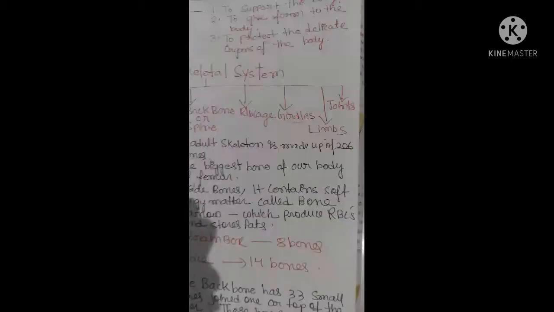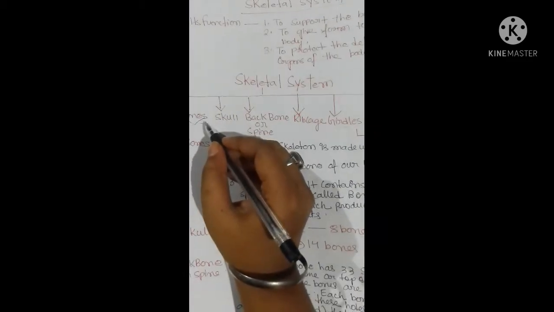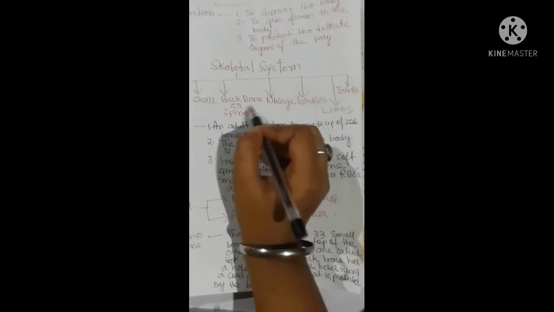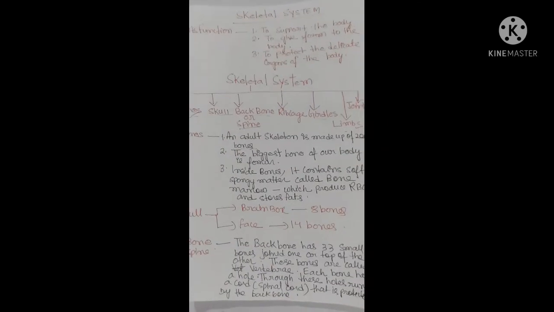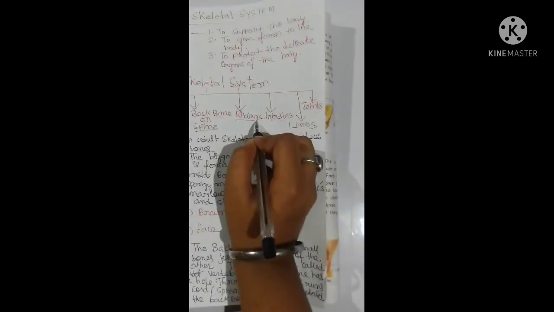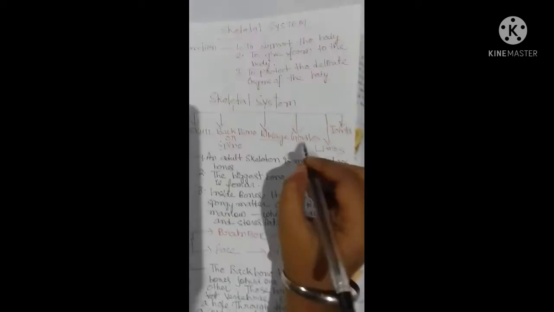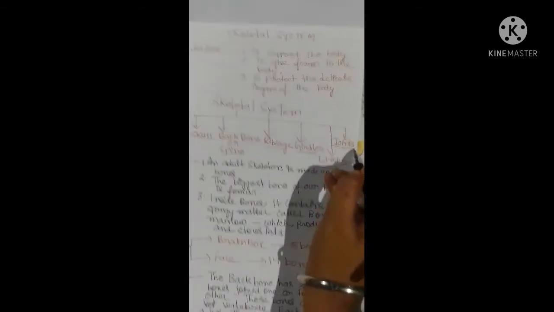Now what is the skeletal system, and what does it consist of? First, it consists of bones, an important constituent of this skeletal system. Then the skull. Third one is the backbone or spine. With the help of the backbone you can stand properly, you can sit properly. The backbone gives support to the upper structure of the body. Now the rib cage. The rib cage protects the heart, lungs, kidney, liver. Then the girdle, the joints of the shoulder and hips, then limbs, upper limbs, lower limbs and several joints.